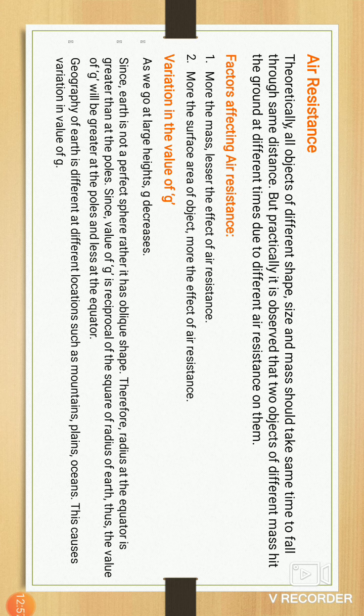Air resistance, the most important factor. All objects of different shapes, size and mass should take the same time to fall through the same distance, but practically it is observed that two objects of different masses hit the ground at different times due to different air resistance on them.